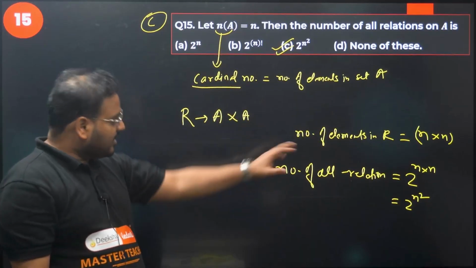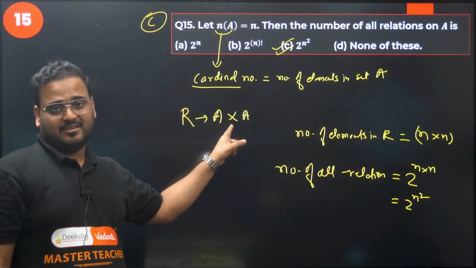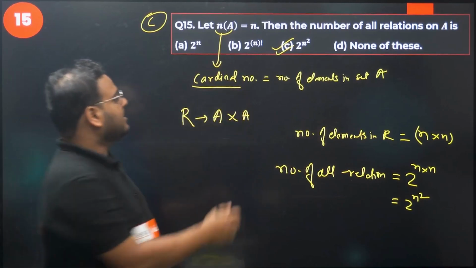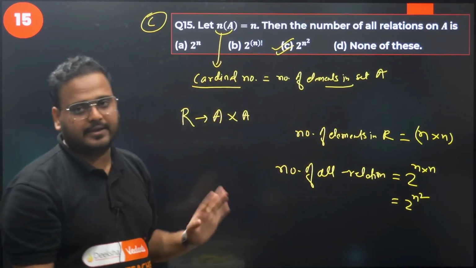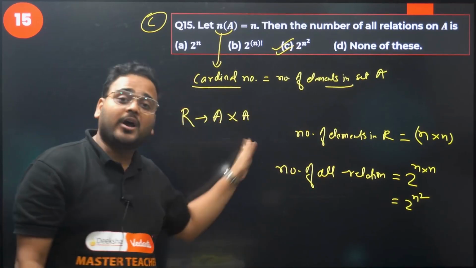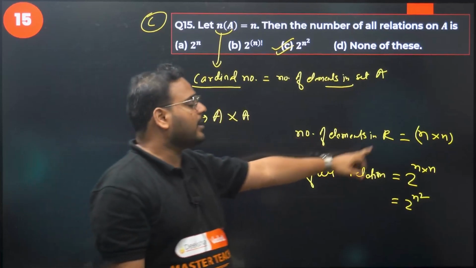Okay. So n cross n is the number of elements in the relation R, which is defined on set A. The number of elements in set A is going to be n. In this case, they have given it as n. And you are writing a relation on A. It means A cross A. So in that case, the number of elements will become n into n.